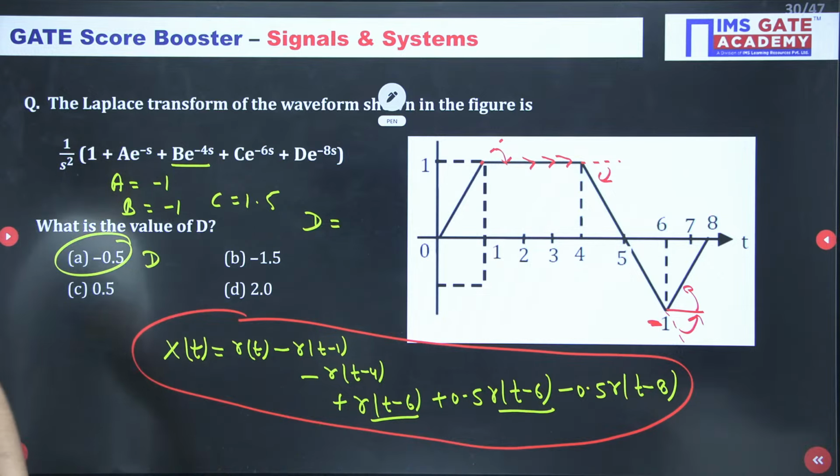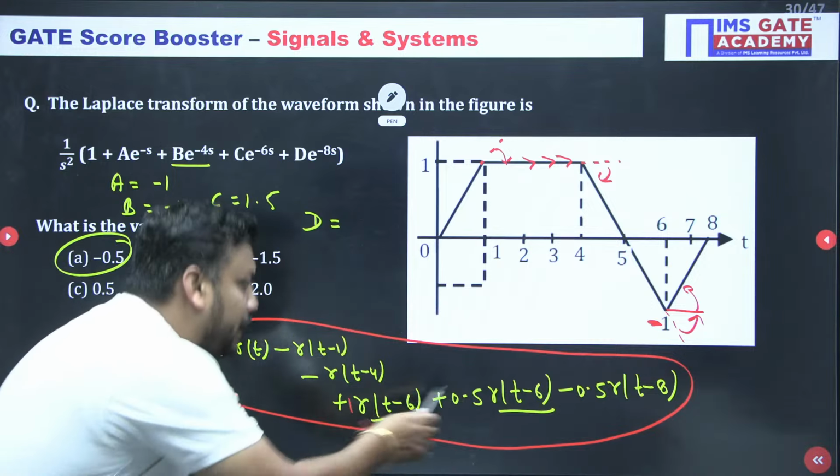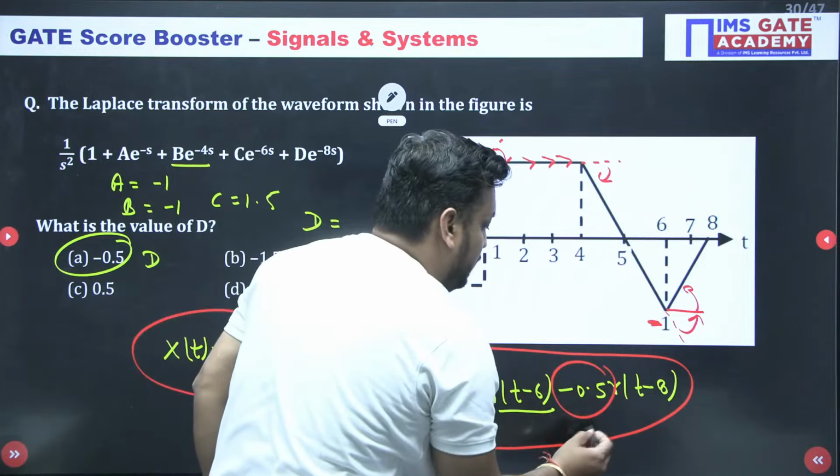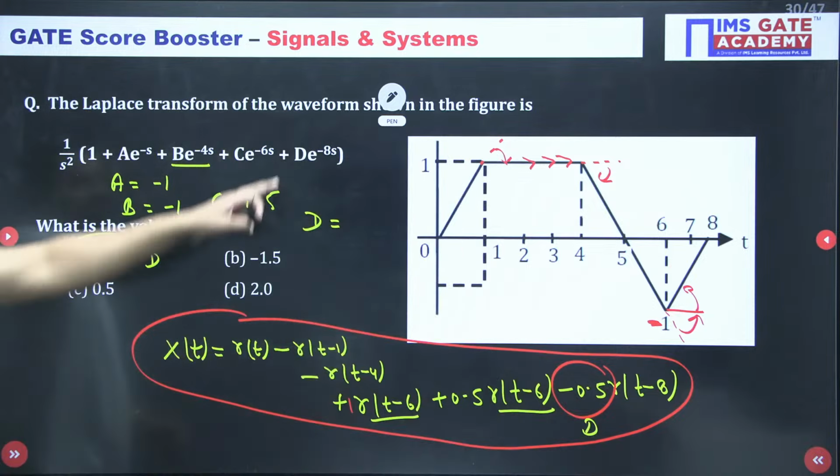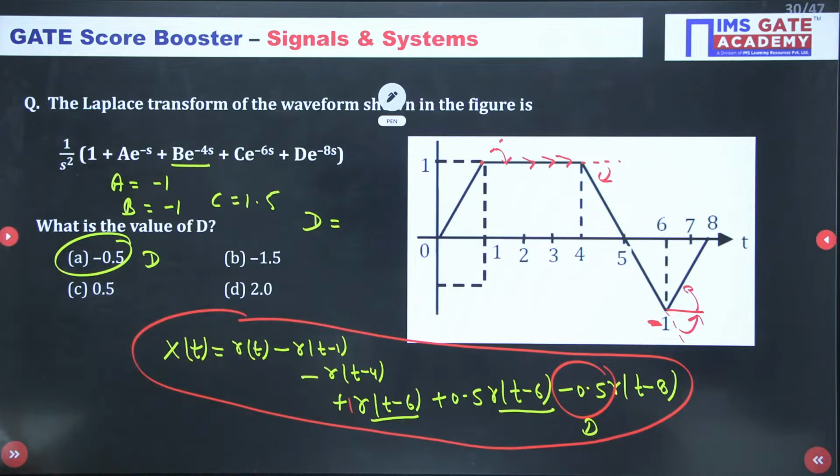What do you say? Is it A for Ahmedabad, guys? Just match with this. This one and this together make C. This is D, because e to the power minus 8s. Time shifting same sign. And ramp 1 by s square is already outside.